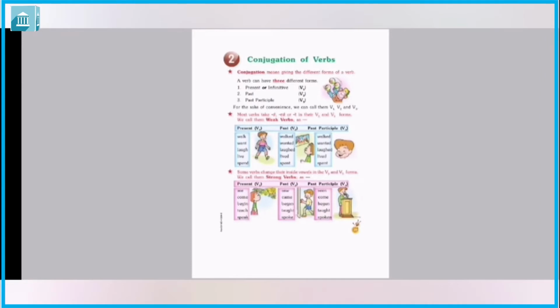The V2 is a past and V3 is a past participle. The V1, V2 and V3 are different form of verbs. Just to make a convention, we call them V1, V2 and V3. So weak verbs are having D, ed or t in their V2 and V3 forms. For example, walk, walked, walked.